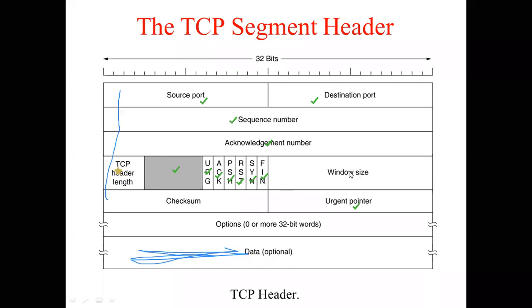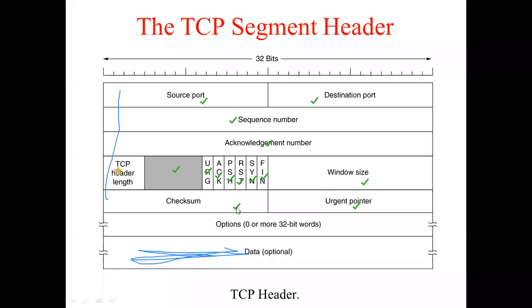Then you have the next 16 bits, which is called as window size. Now this window size field is a 16-bit field. You must remember that TCP makes use of sliding window protocol, in which the window size can be defined. How many packets can the sender send to the receiver, that is defined inside the window size.